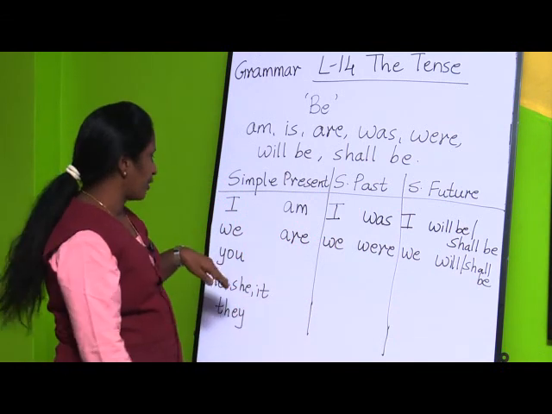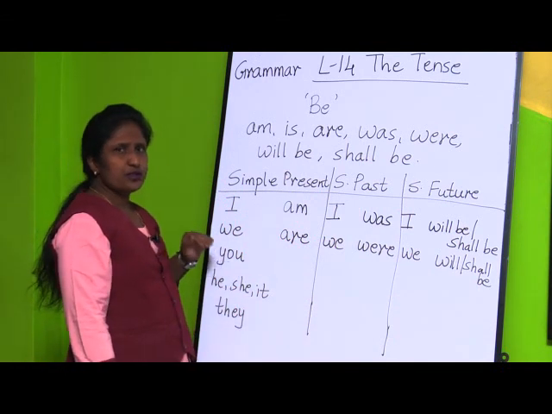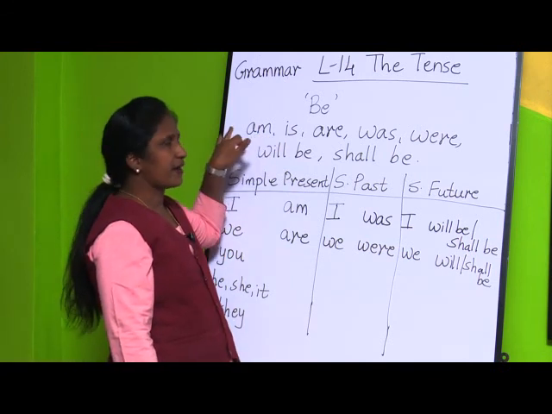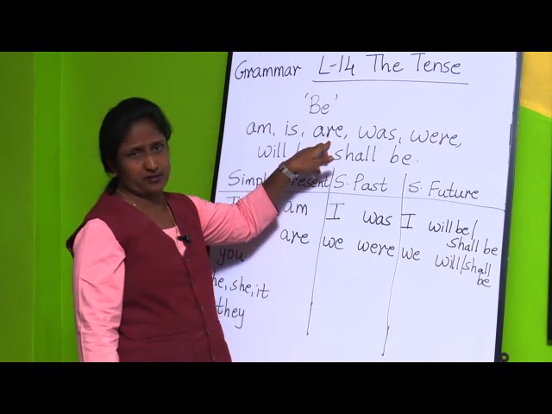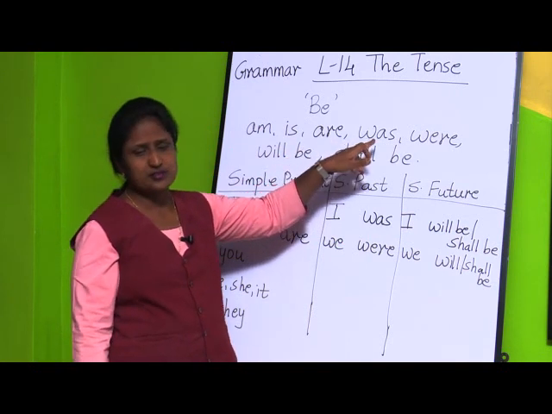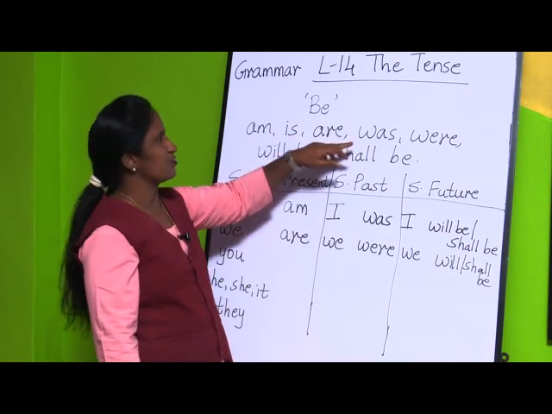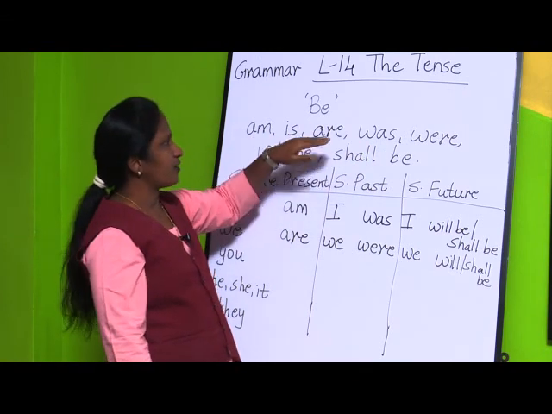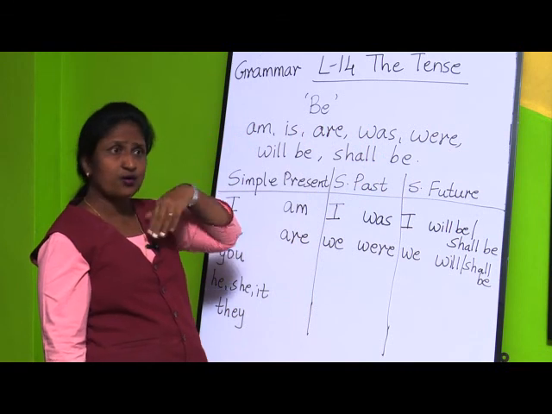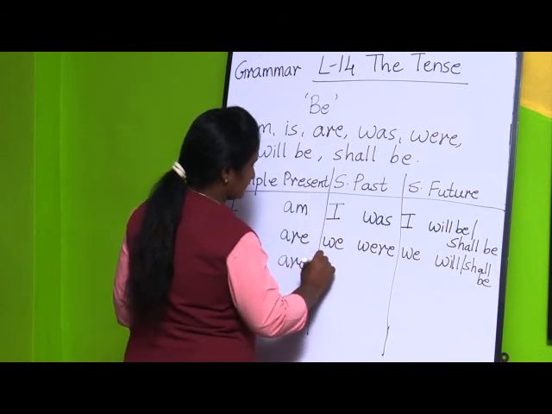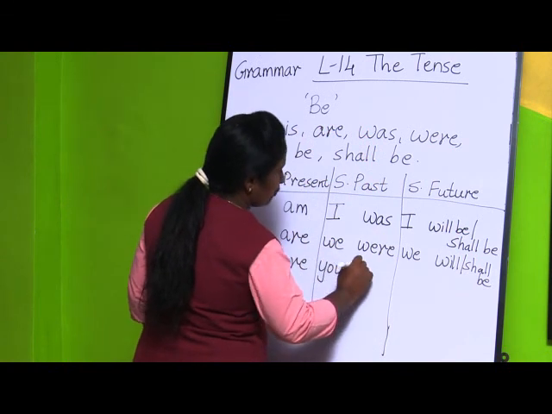Next pronoun is you. Now here with you, we are not going to use is or am, we are going to use are. We are not going to use was either. Means am, is, was, this we are not going to use, but are or were. You are a girl, you were not well.